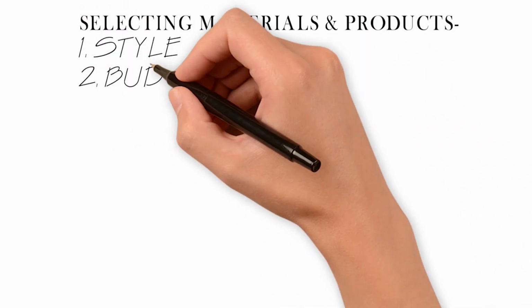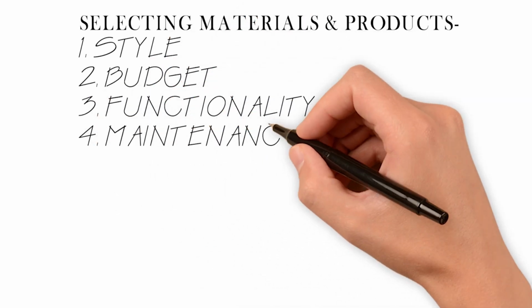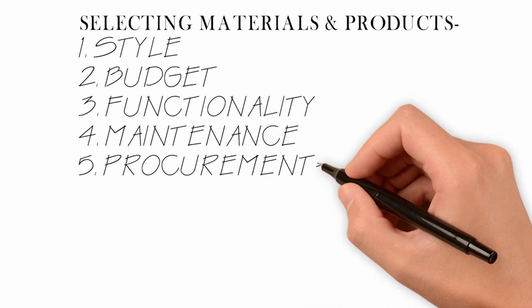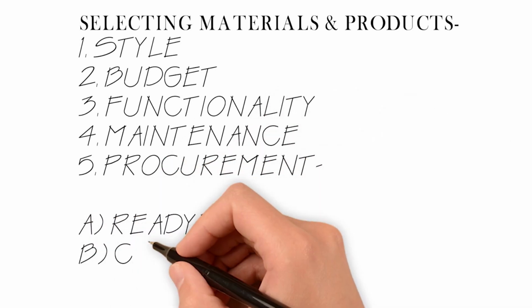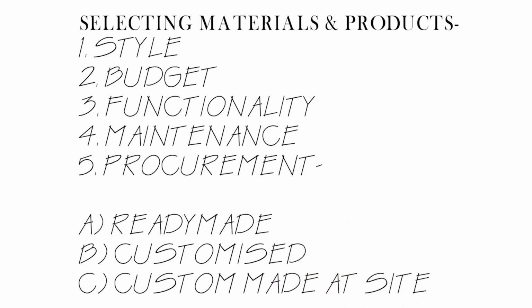Now you need to select the materials and products based on the following factors: style, budget, functionality, maintenance, procurement, whether it's going to be ready-made, customized or custom-made at site. You do not want to unnecessarily place any item in the mood board which is out of your budget, for example, because mood boards are the first step in achieving the actual design later. So it's not just a pretty visual. You need to consider these factors.